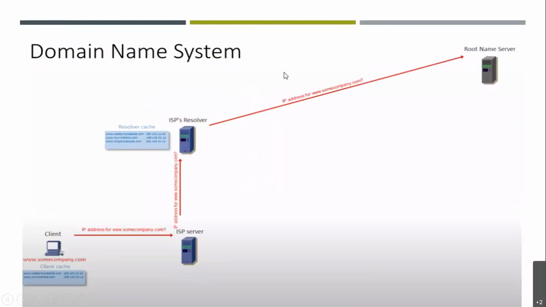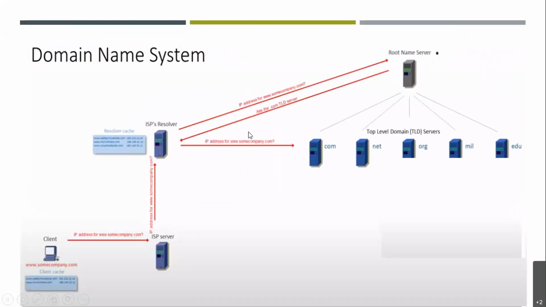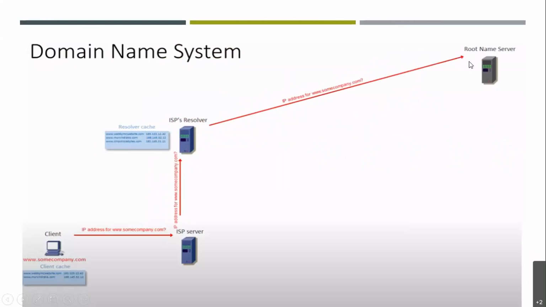So this is again the same thing which we have discussed. Further, if we talk about DNS, there are various domains like .com, .net, .org. These are all top level domain servers. In the previous slide, we had this root name server.